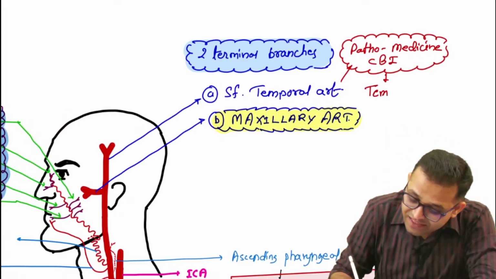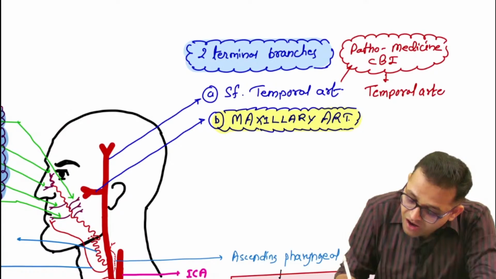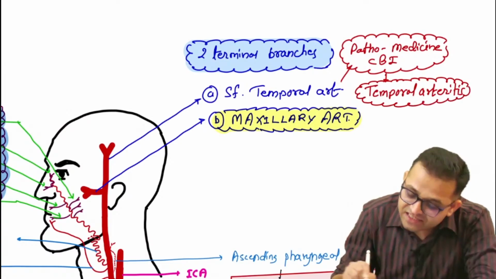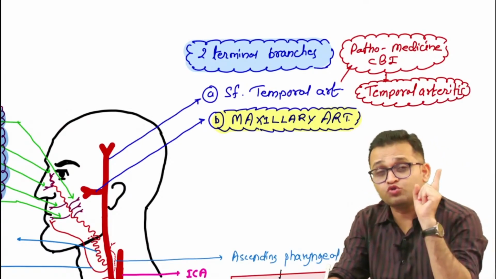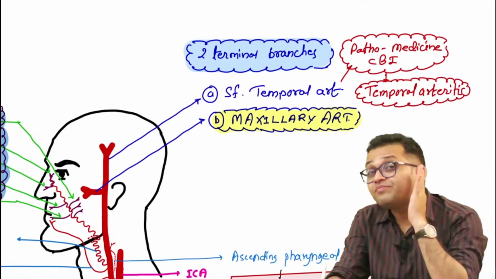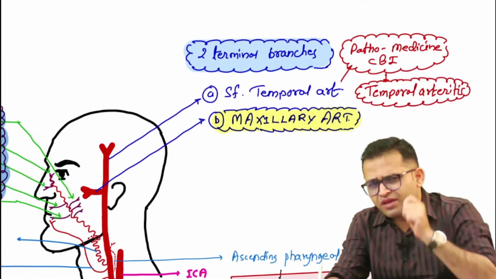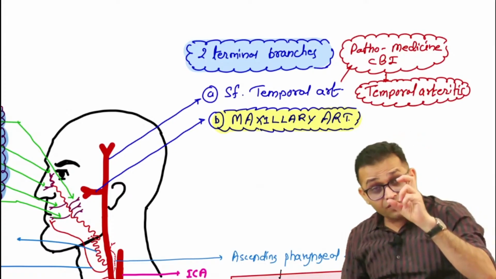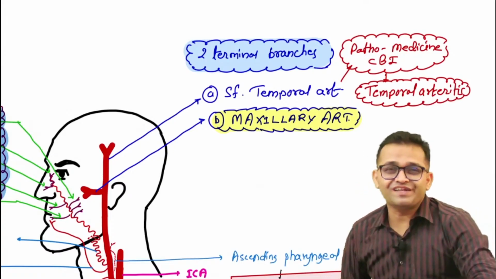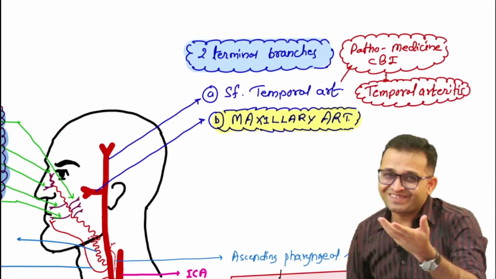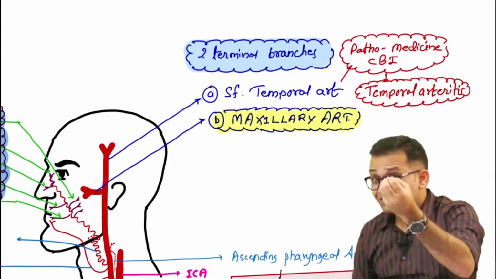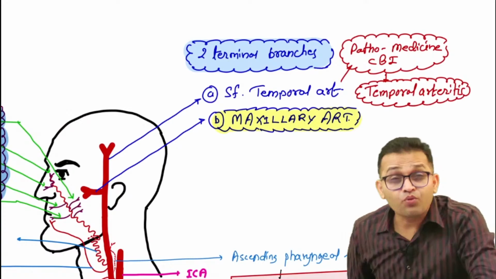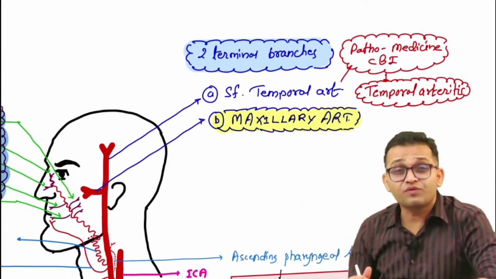What is the name of that disease? Yes, temporal arteritis. You will see it is also known as giant cell arteritis. Any old patient will come to you and complain, Doctor Sahab, I am having pain along this temporal area. And when you take the vessel biopsy, you observe inflammatory signs, granulomatous inflammation. You will see this in clinical practice, it is a topic of medicine, but you will say, sir, we had learned it already in our basic subject, the beautiful subject, anatomy. Agree, beta? So this is our temporal arteritis situation due to involvement of the superficial temporal artery.